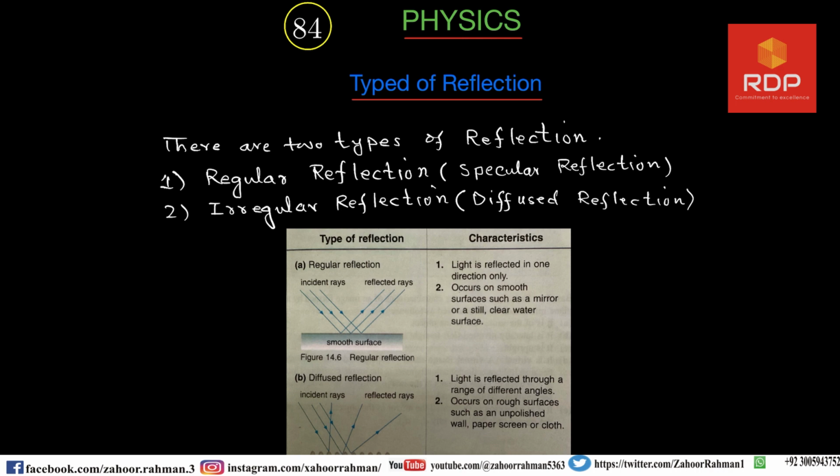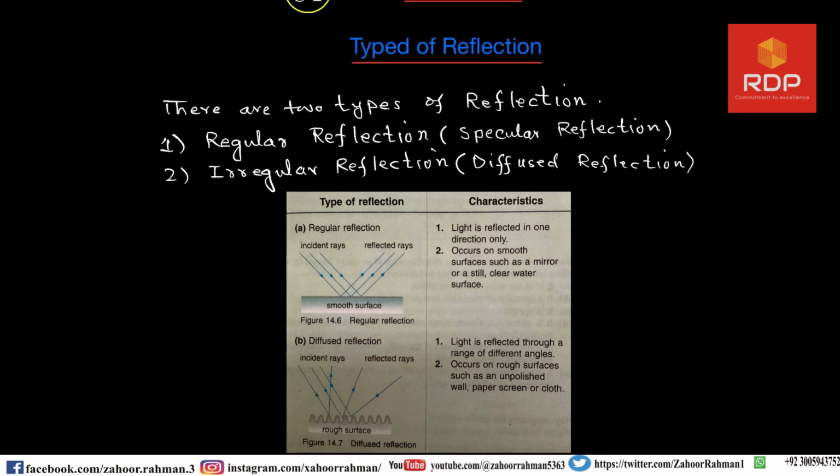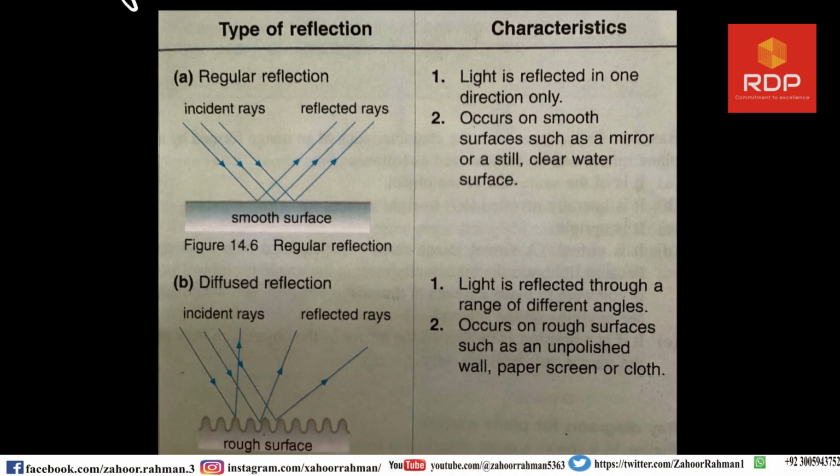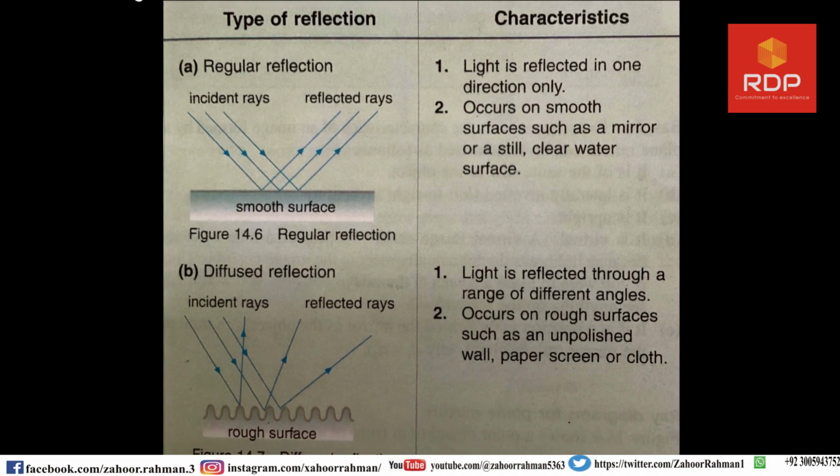The second name for this reflection is specular reflection. The second one is irregular reflection or diffused reflection. These are the two types of reflection. So let us concentrate only on these two types of reflection.